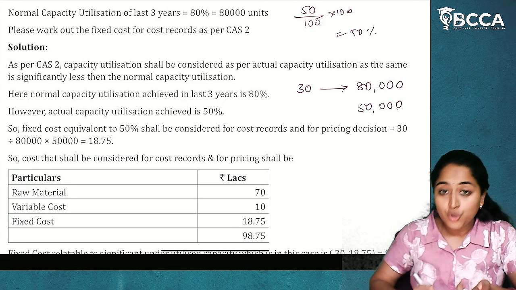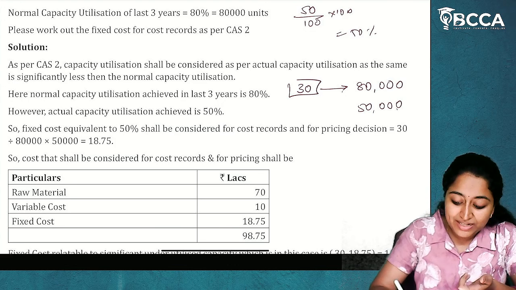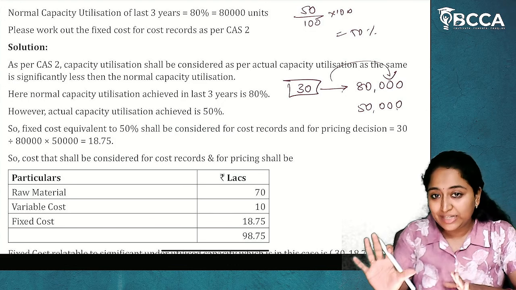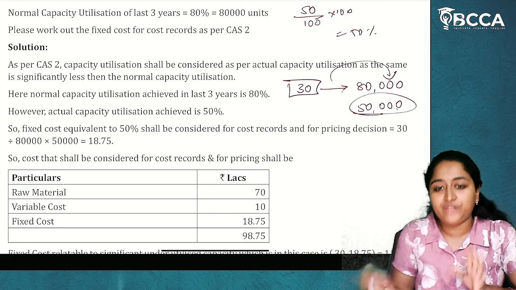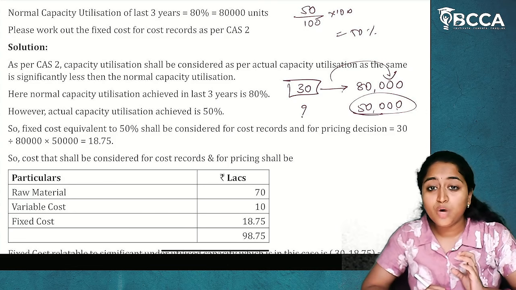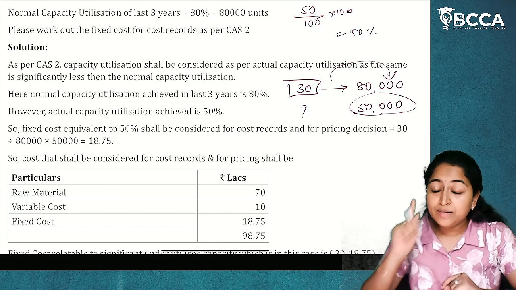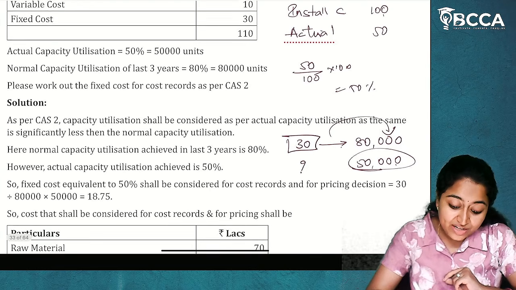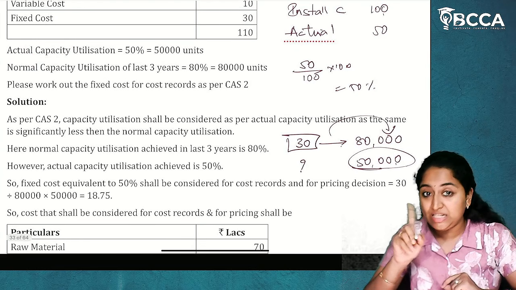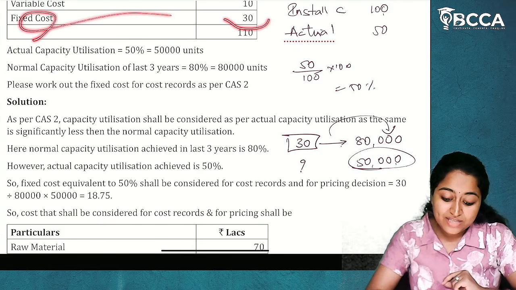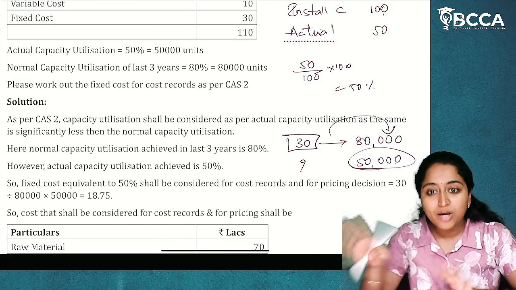Now, what is my actual capacity utilization? 50,000 units. So, if my fixed cost is 30 lakhs for 80,000 normal capacity, what will it be for 50,000? Remember clearly, here they haven't given us whether this fixed cost is for actual capacity or normal capacity.